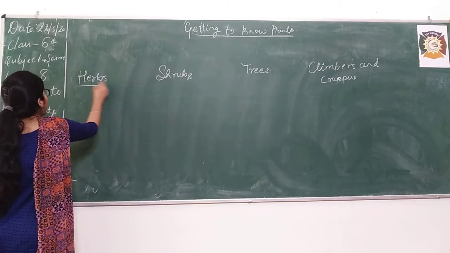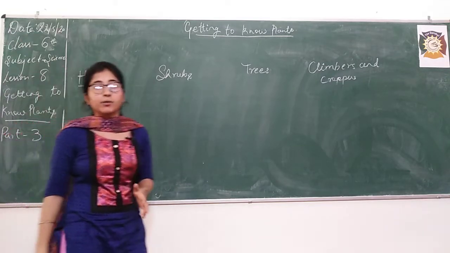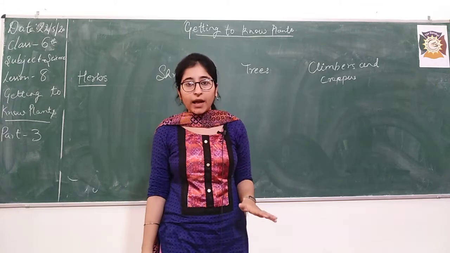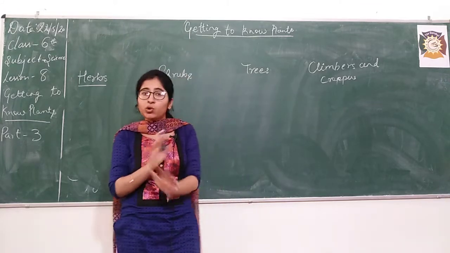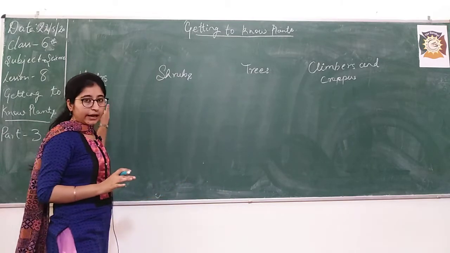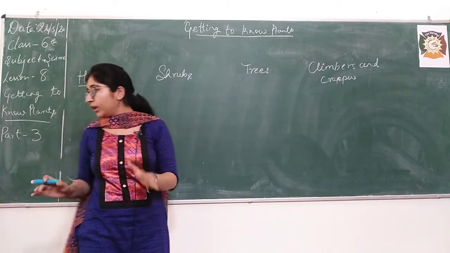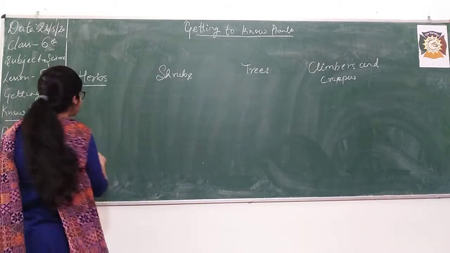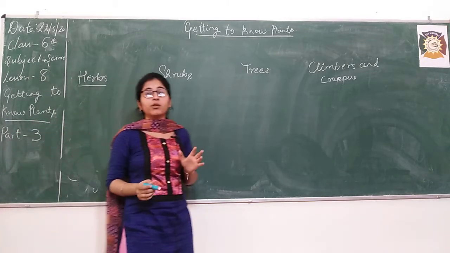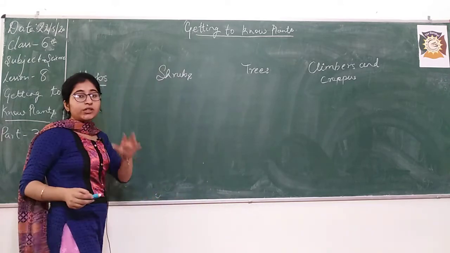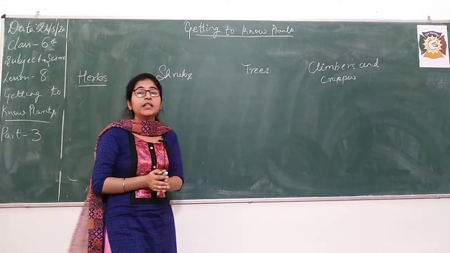So, herbs. What are herbs? I told you that herbs are very short plants having no branches at all. They are very short in height with a very soft stem. First of all, try to understand the difference between the terms stem and branches. I hope you have seen trees.